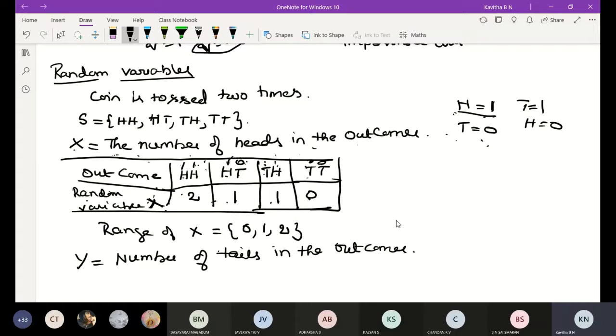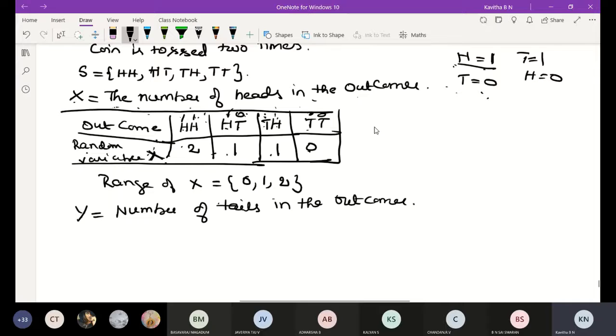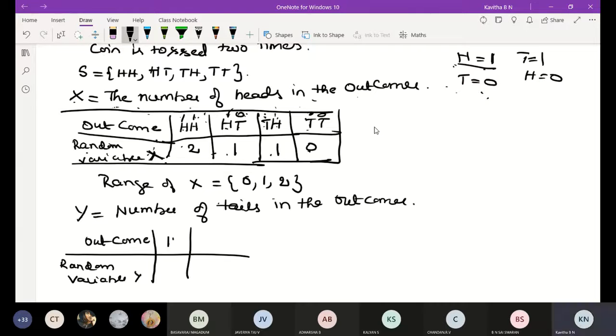Then write down the random variable of Y. The outcomes are HH, HT, TH, and TT.